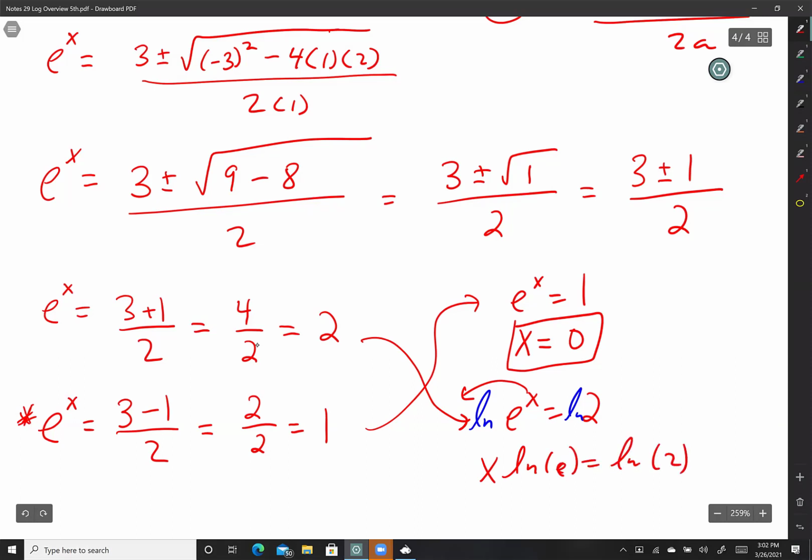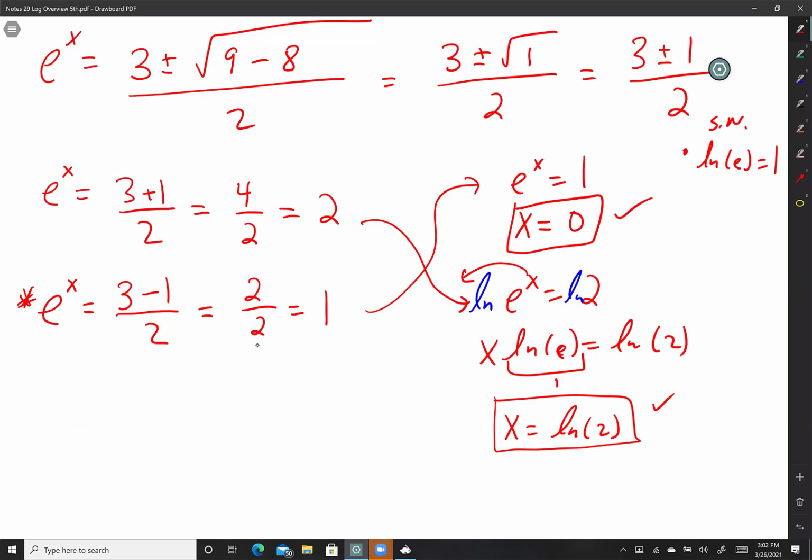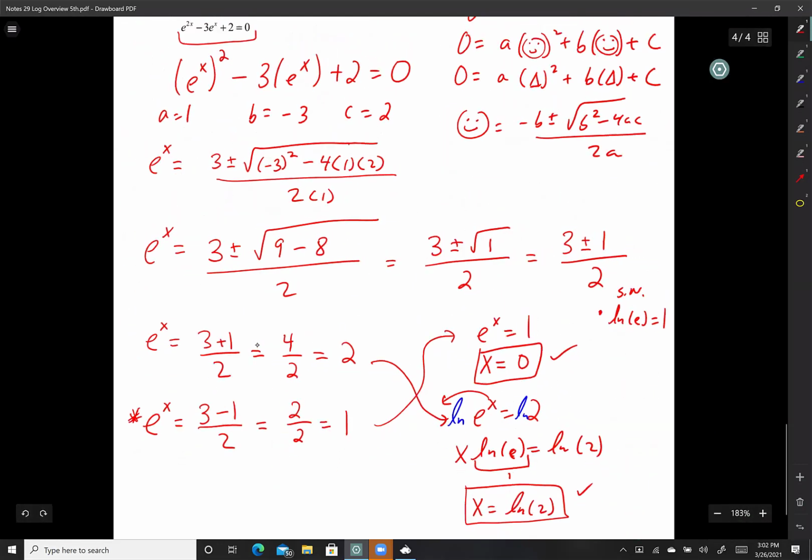I don't remember if I gave you guys a side note or not, but hopefully we remember from algebra. So another side note here, ln of e is equal to 1. So now that means that I can just write x equals ln of 2. And there's the answer that the university wanted. That one and this one. And those two check out. They will work. And yeah, that question was on a placement exam for a prestigious university. A very prestigious university.